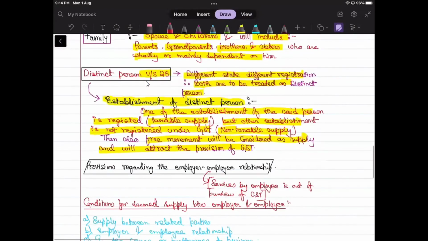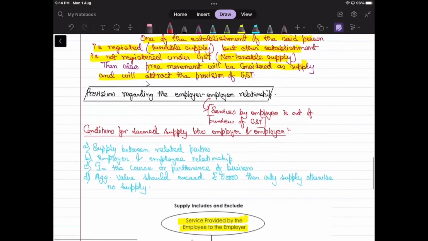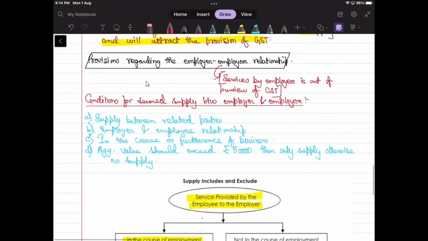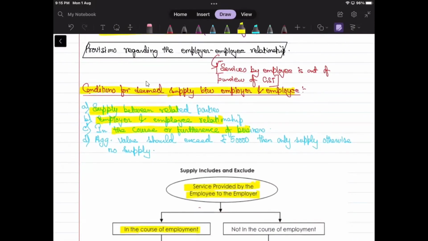So let's see this. What will be the conditions for deemed supply between the employer and employee? First of all and most important, there should be a supply. There must be an employer-employee relationship. It should be in the course or furtherance of business, or here it can be in the course or furtherance of employment as well. And the most important point, the aggregate value should exceed 50,000, then only it is supply, otherwise no supply. Am I clear with it?